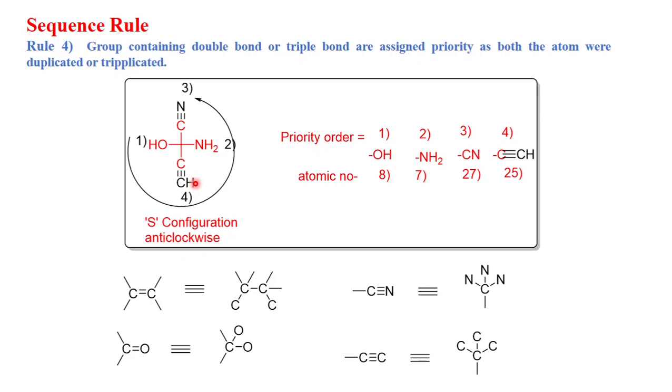Now what you have to see is the rotation: first, second, third. You have to ignore the fourth group. We are not taking this group, we are ignoring the fourth group. So first, second, third, it is rotating in an anti-clockwise direction, and the configuration of this chiral carbon is S.